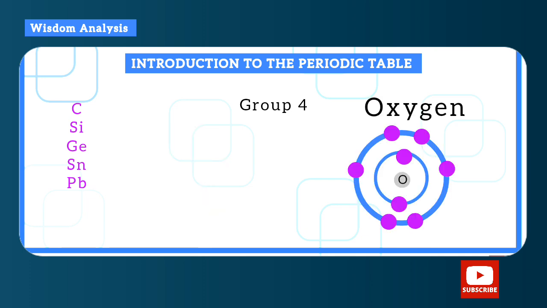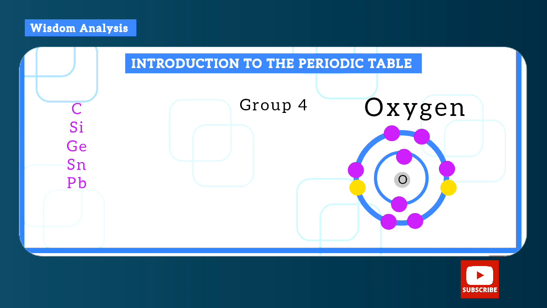But if we bring oxygen, a non-metal from group 6, which has 6 electrons in the outermost shell, it can take 2 electrons to be a stable octet of 8 electrons, but it can't give out 6 electrons. You get?